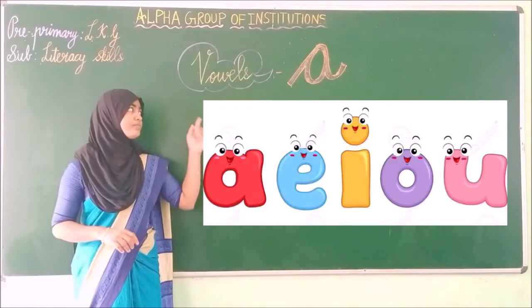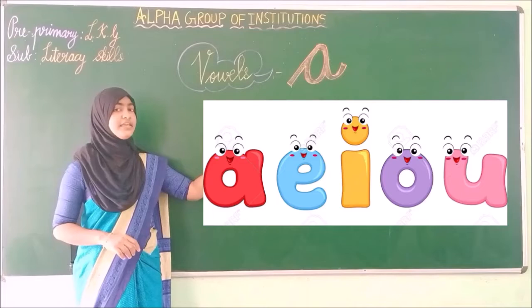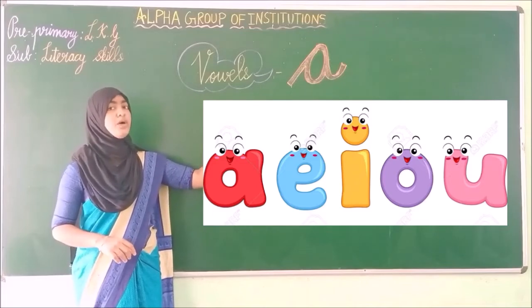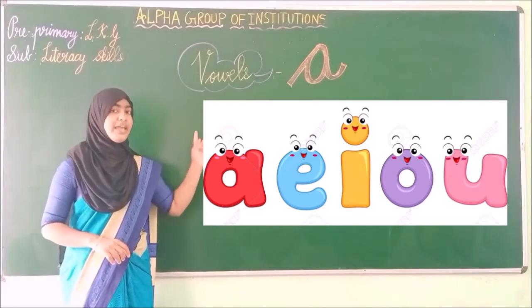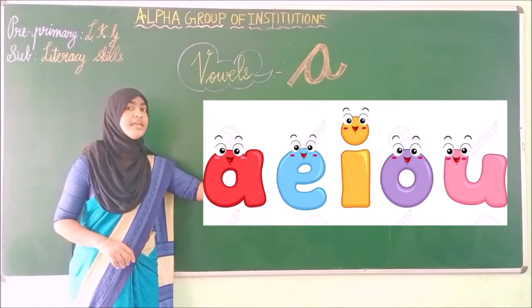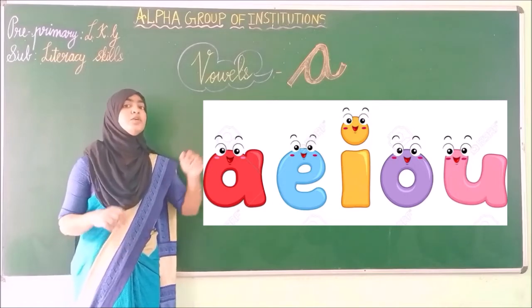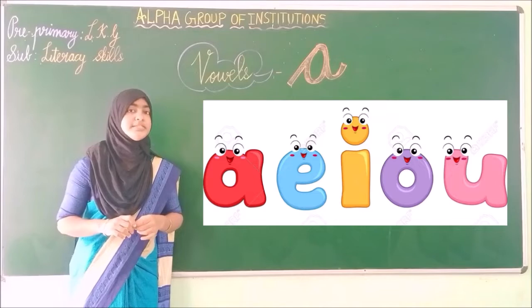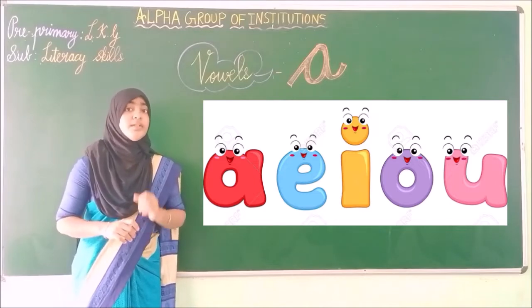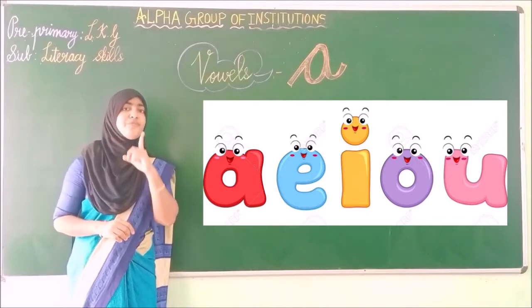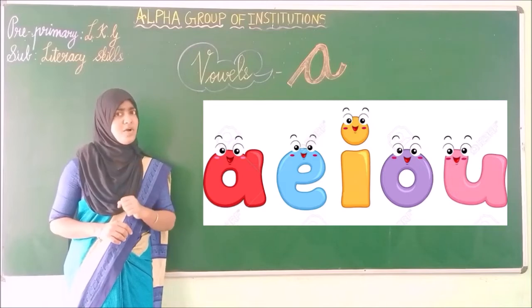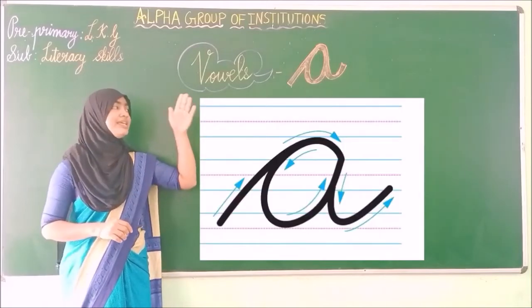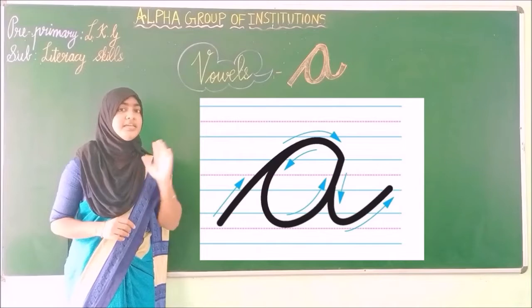See here. A, E, I, O, U. Totally 5 vowels. That is A, E, I, O, U. In that, we are going to see the first vowel. What is the first vowel? Yes, obviously A. That is A.